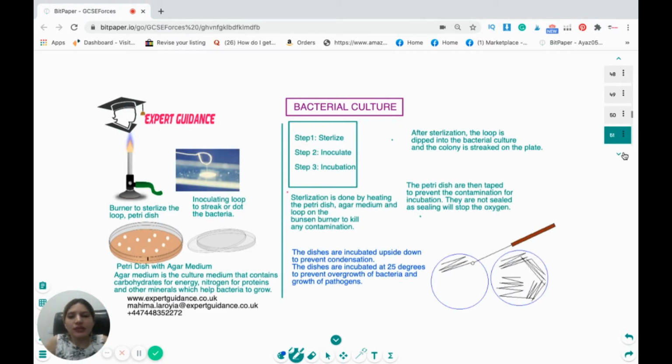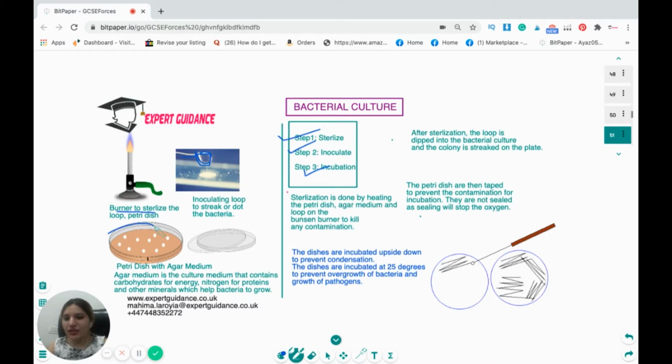Now, this is a little practical question on how to culture bacteria. To culture bacteria, we have 3 steps: sterilize, inoculate, and incubate. What equipment do we require to culture the bacteria? We require a burner so that we can sterilize everything we use by heat, to kill any other bacteria or pathogen which is there. This is an inoculating loop. It's a long rod with a wire which is rounded at the end that is used to touch the culture, and then you can streak it or dot it wherever you want to grow the bacteria.